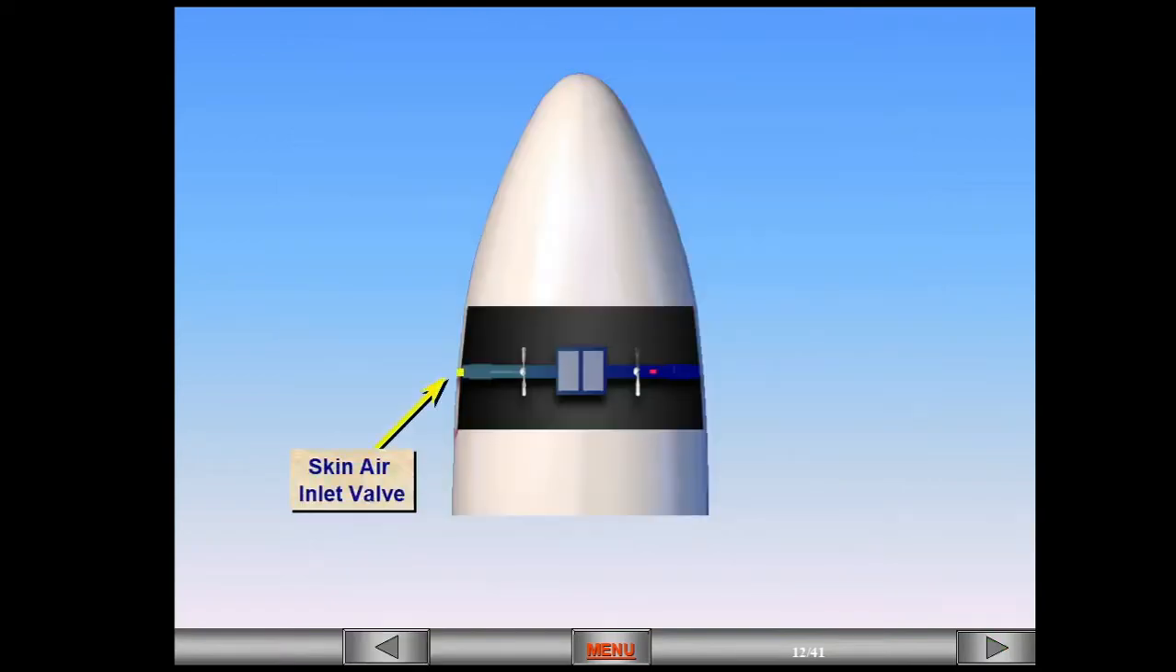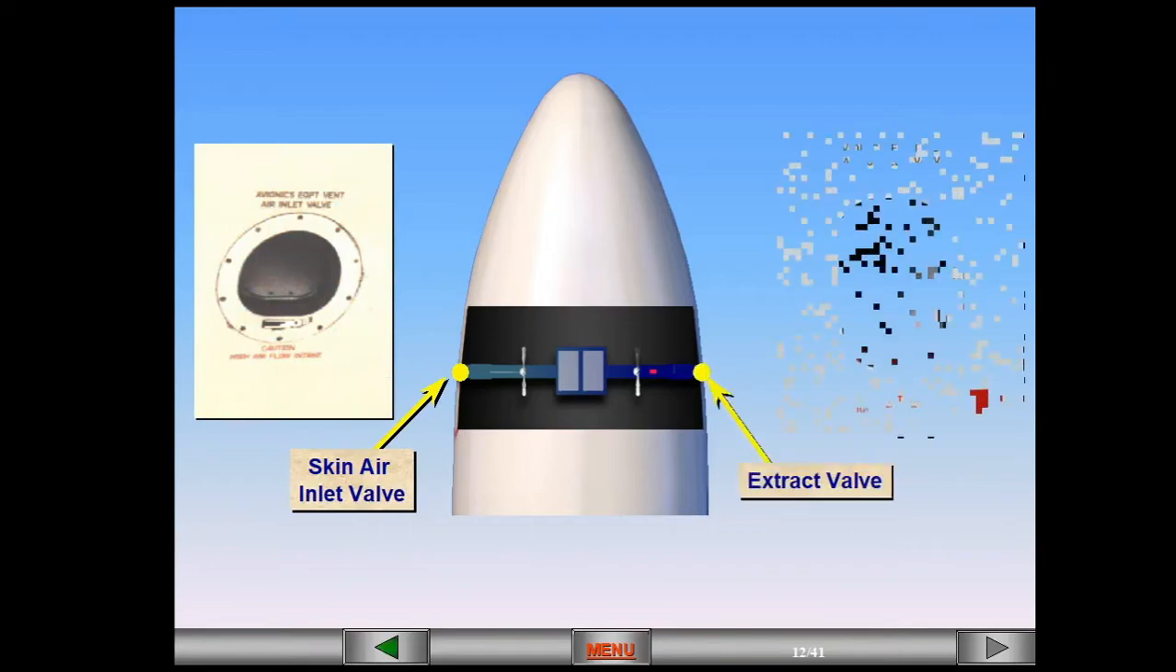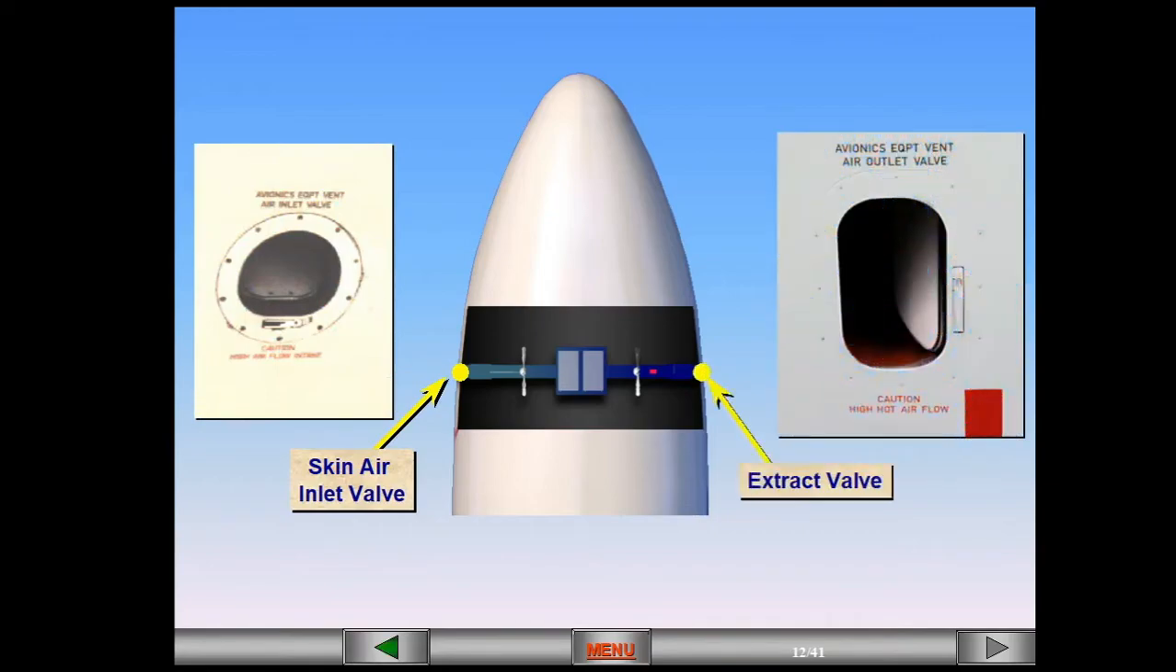The skin air inlet valve is located on the left side of the aircraft, and the extract valve is located on the right. Both of these valves are inspected during the pre-flight walk-around for damage or obstruction.